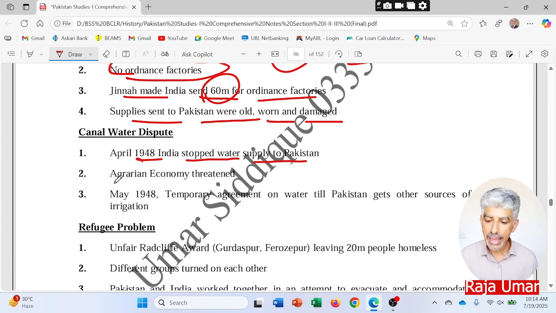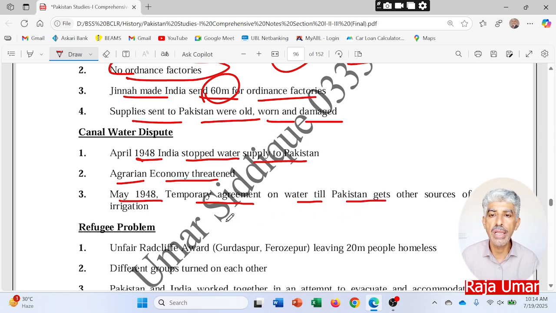So the agrarian economy was threatened because of the lack of water in the River Sutlej, and all the canals which were coming to Pakistan got dried. In May 1948, a temporary agreement on water was made, till Pakistan got other sources of irrigation.